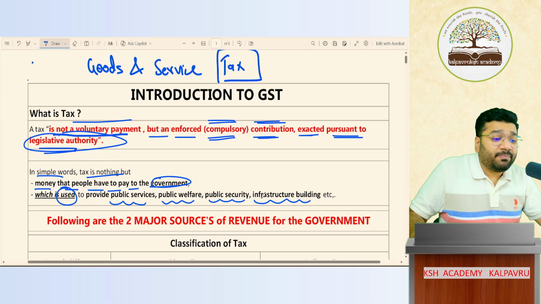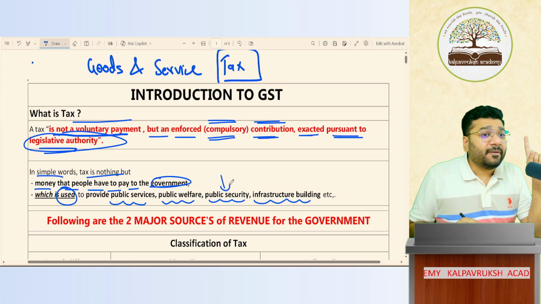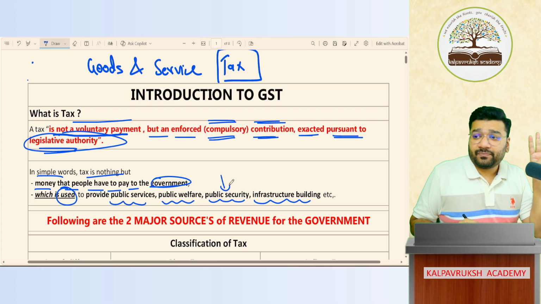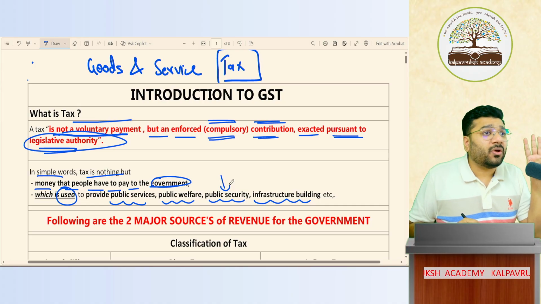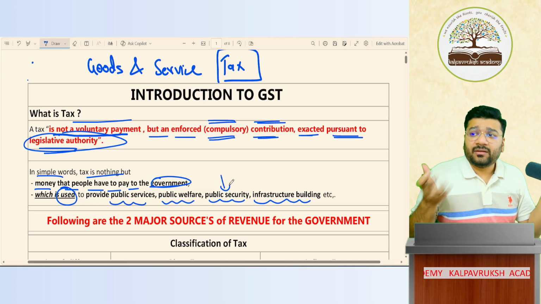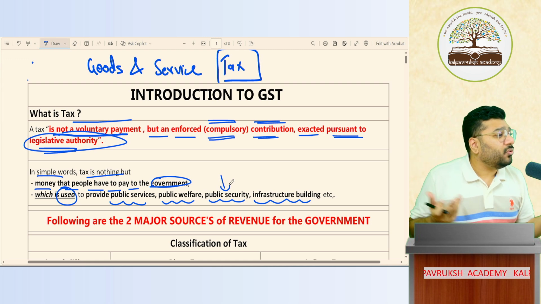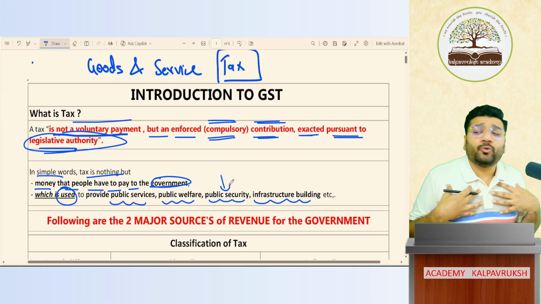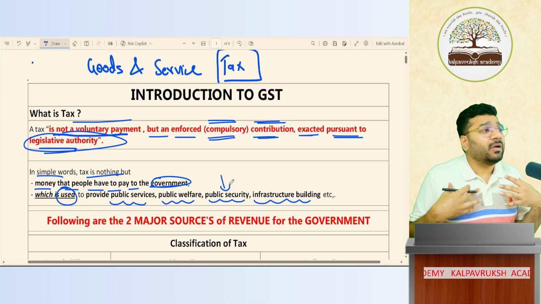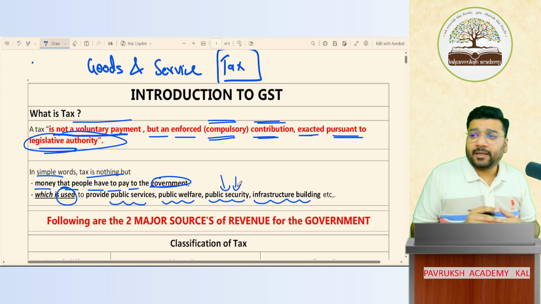So to strengthen our public security, we have army, then air force, then navy. Lakhs and lakhs of people are deployed in these organizations. Yes or no? Who will pay salary? Are they doing any business that will generate money and they will pay salary out of it? No, they are serving to protect us. So whose responsibility is it to pay their salary? It's our responsibility. So government says that you have to pay tax. This money will be used for public security.